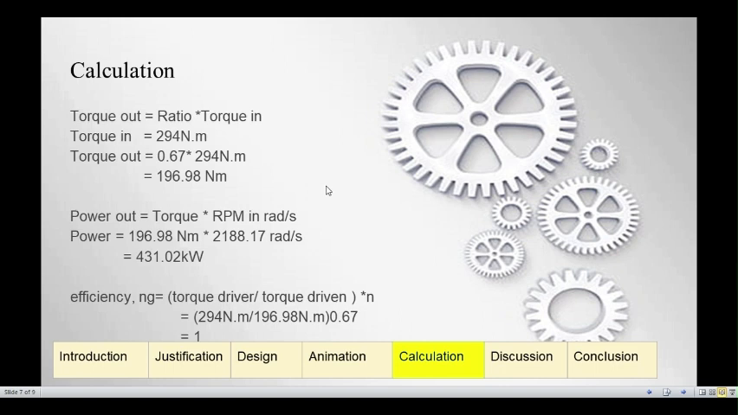Next, gear efficiency. The gear efficiency formula is torque driven divided by torque driver multiplied by total gear ratio. The total gear ratio in this gear train is 0.67. So the gear efficiency we get is 1.